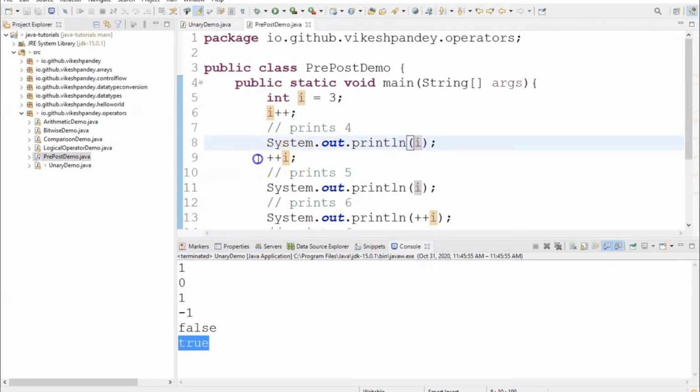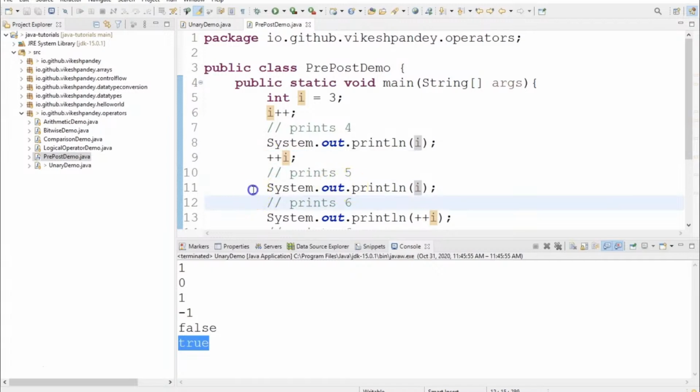Then at line number 9, I'm putting ++ in front of i. Now what will happen? Now it is going to increment the value of i and then assign the value of i. So the whole difference between i++ and ++i is that in the post-increment case, the value of i is assigned first and incremented later. In the pre-increment case, the value of i is incremented first and assigned later. So here the value from 4 becomes 5.